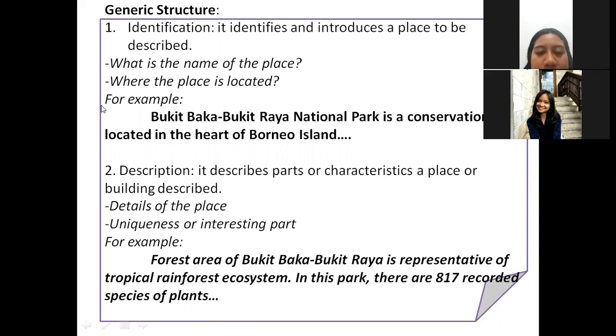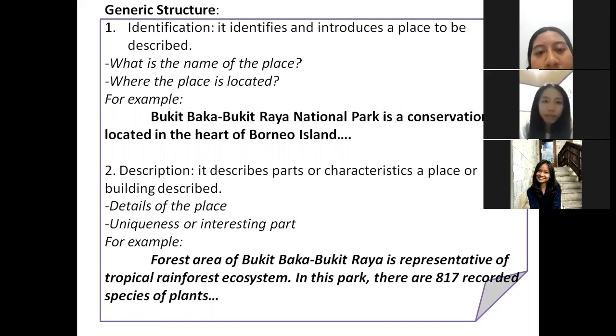So there are two generic structures in the descriptive text. First is identification. In this part, we identify and introduce the place to be described. You will mention the name of the place and where the place is located. For example, as you can see on the slide, Bukit Baka Bukit Raya National Park is a conservation area located in the heart of Borneo Island. Okay, that's the identification part in the descriptive text.